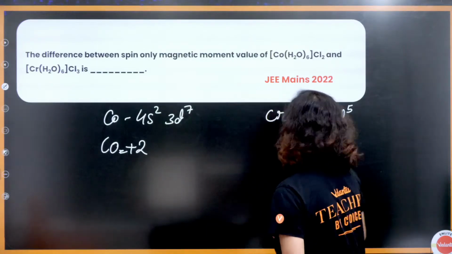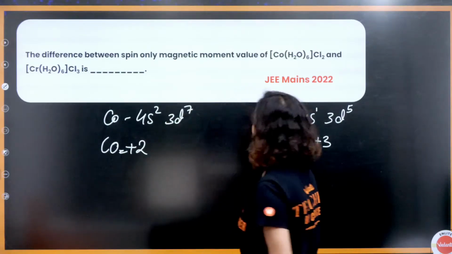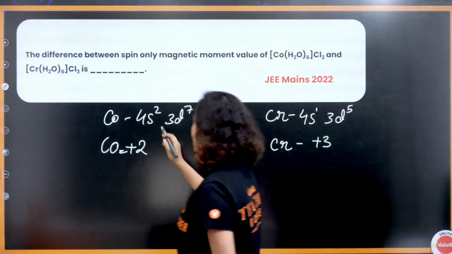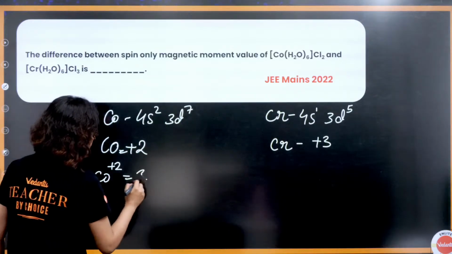Yes, and Cr is +3 oxidation state. I really hope that you know how to calculate oxidation state. So that means here if cobalt is +2, that means it is 3d7.